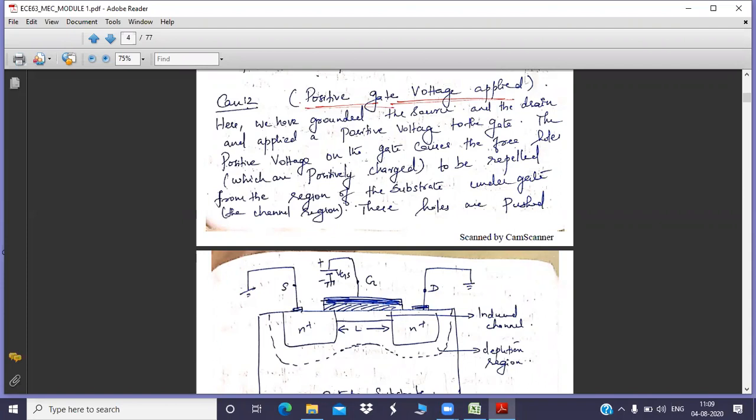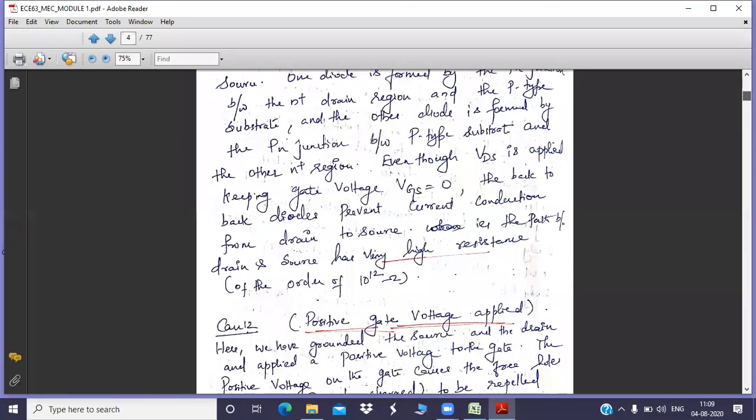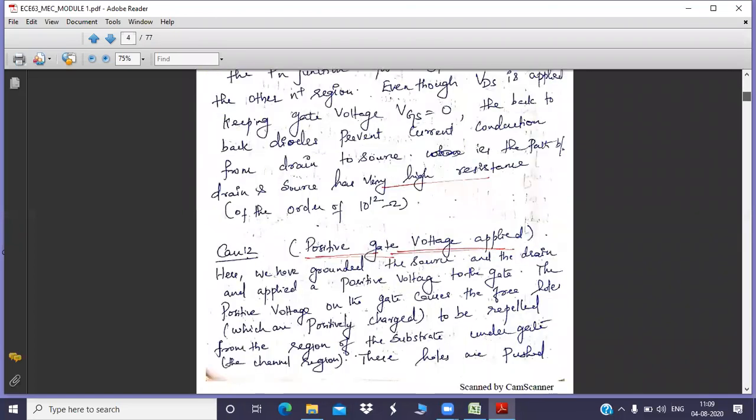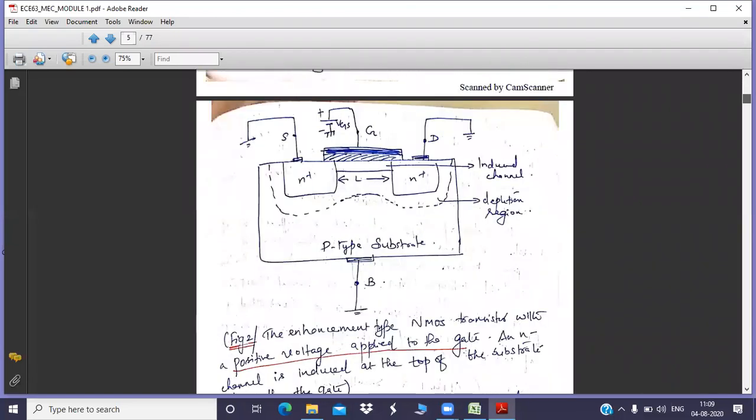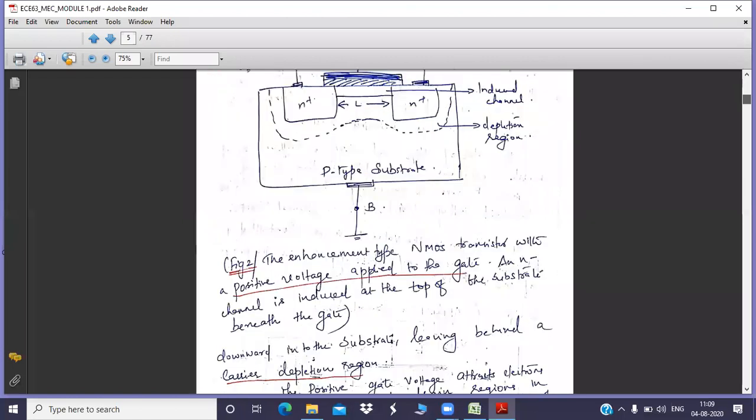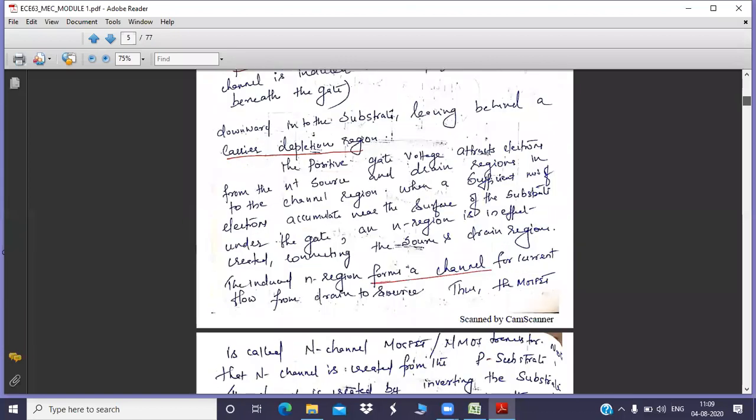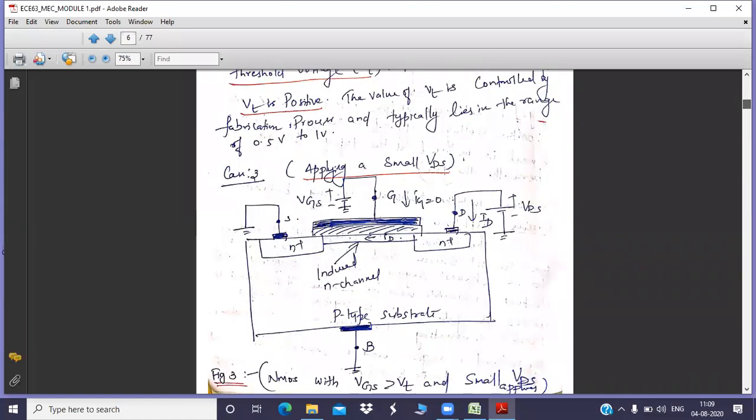And what about case one? Case one means you have not applied any voltage to gate, neither to drain. So the MOSFET will not work. There is no conduction, there is no channel. In the second case, you have tried to induce a channel and you got a depletion region also, but unfortunately there is no current flow because there is no potential difference between drain and source. And in case three, you have tried to give a small potential difference between drain and source. So a current begins to flow from drain to source, that's from high voltage to low voltage. Some sort of current is flowing. Meanwhile, the channel is induced and the channel is uniform throughout.